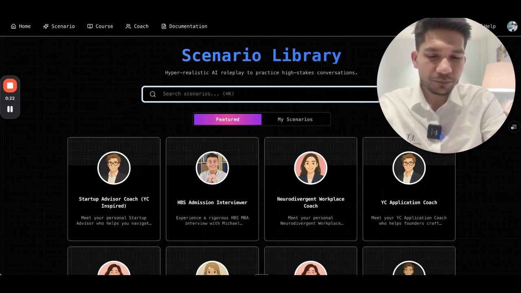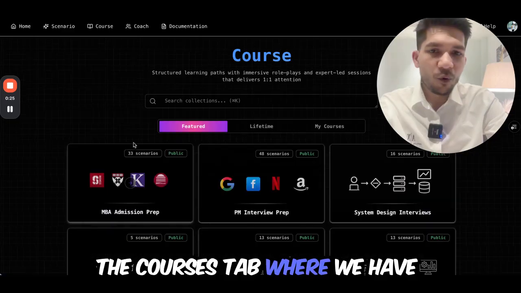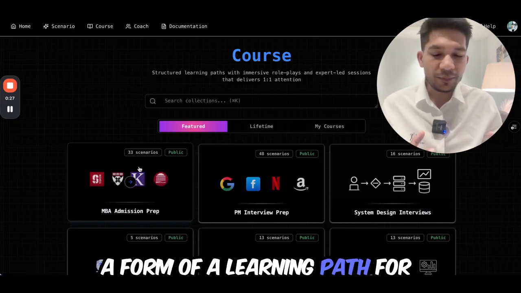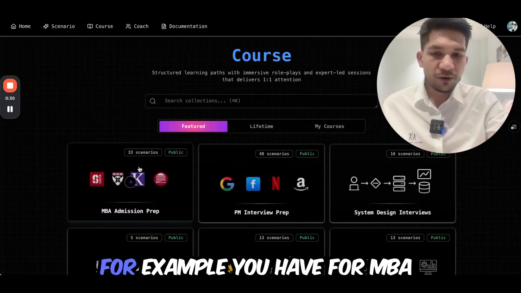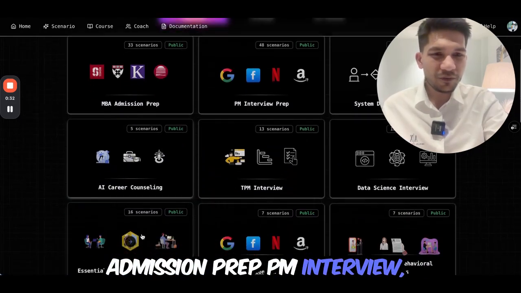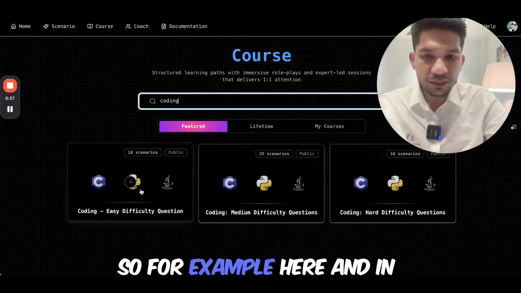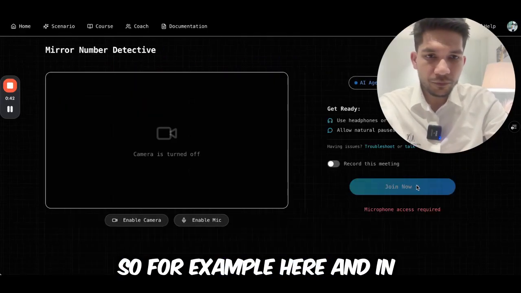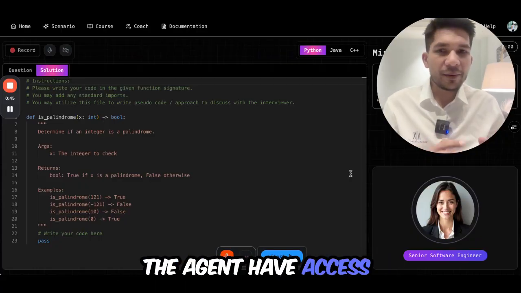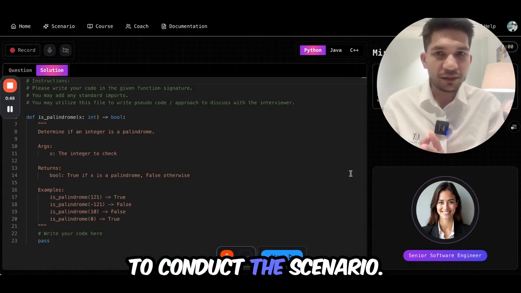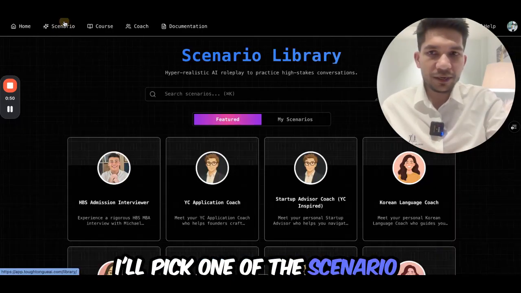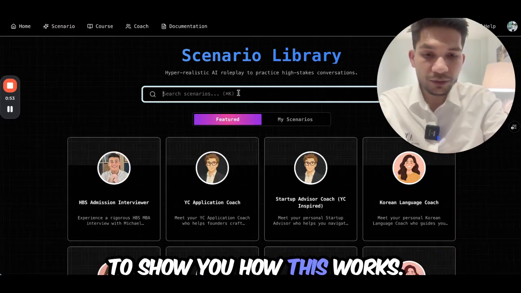get here. You could also go to the courses tab where we have sequence of scenarios in a form of a learning path plus videos by coaches. For example, you have for MBA admission prep, PM interview, system design, and other roles. Here, one I'll pick is coding scenario. So for example, here. And in the coding scenario case, the agent has access to the editor that it will use to conduct the scenario. I'll pick one of the scenarios to show you how this works.